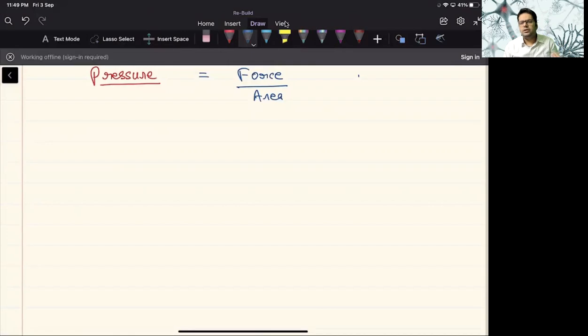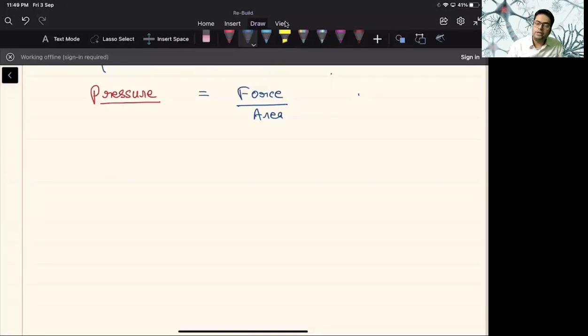In elementary biology up to class 10th, even if you are preparing for IIT JEE, you must be aware that pressure difference is the cause of breathing. So this pressure difference is pretty important.